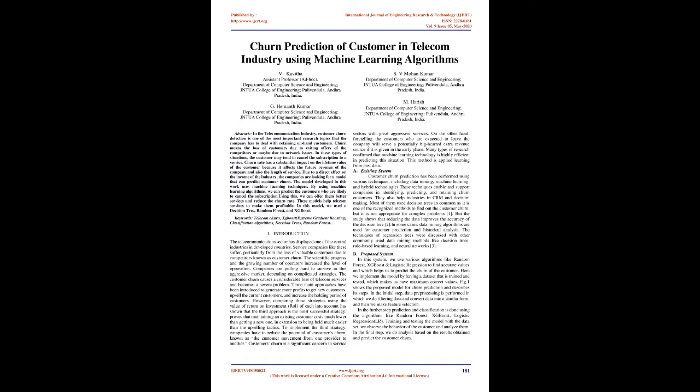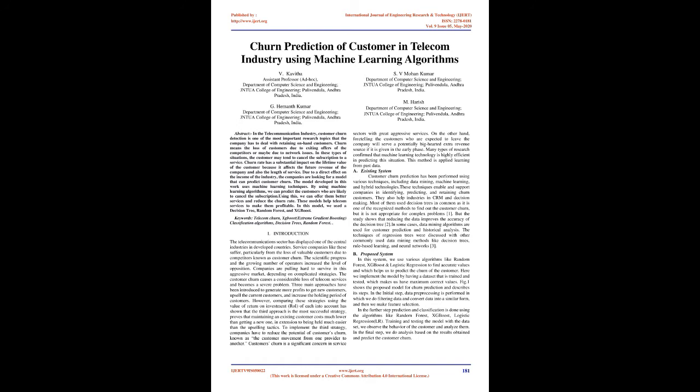sectors with great aggressive services. On the other hand, foretelling the customers who are expected to leave the company will serve a potentially big-hearted extra revenue source if it is given in the early phase. Many types of research confirmed that machine learning technology is highly efficient in predicting this situation. This method is applied learning from past data.